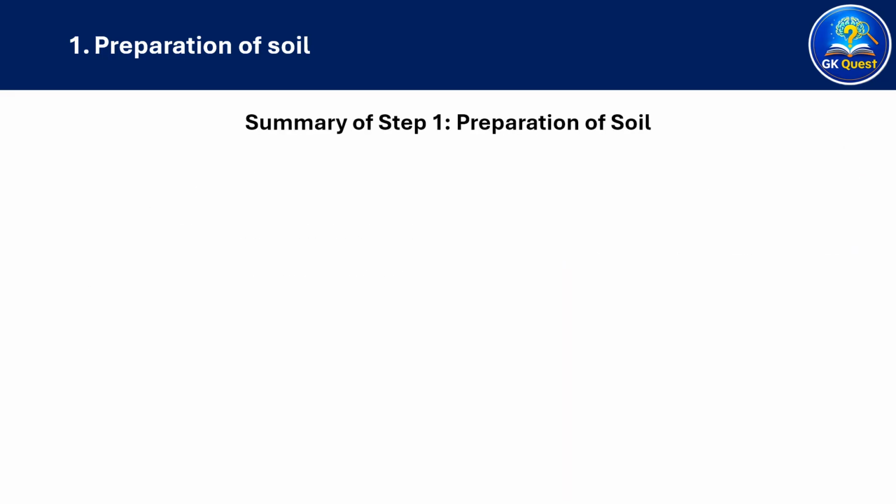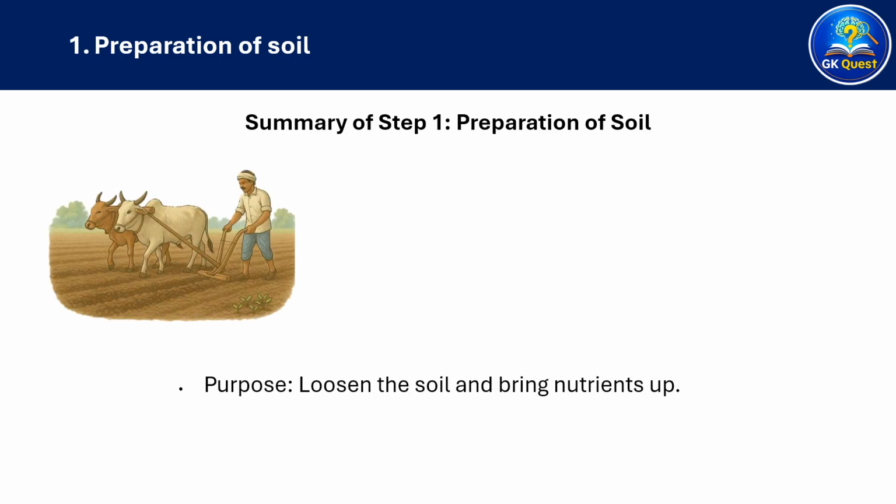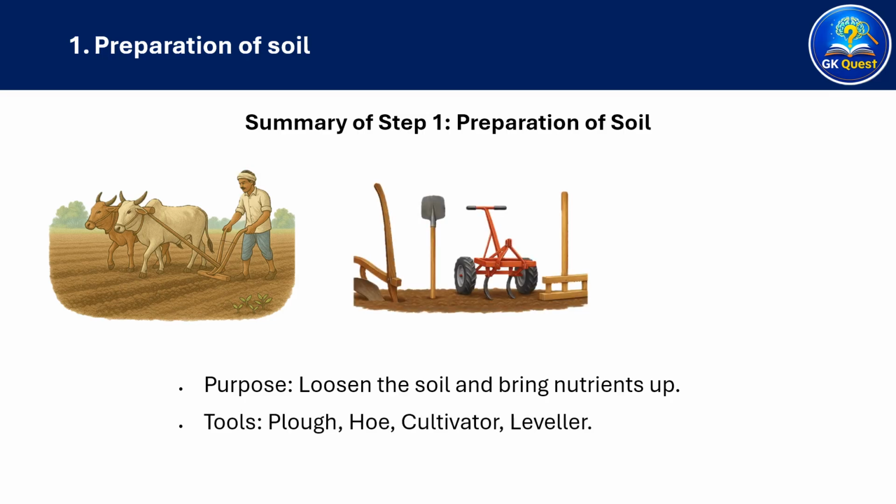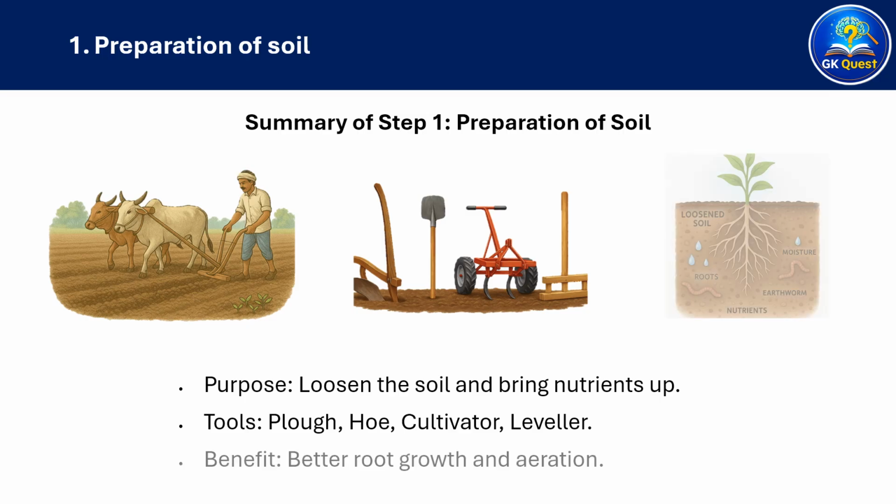Let's have a summary of step 1, preparation of soil. The main purpose of this step is to loosen the soil and bring nutrients up. Various tools like plow, hoe, cultivator, and leveler are used to achieve this. This step is helpful for better root growth and aeration for crops.